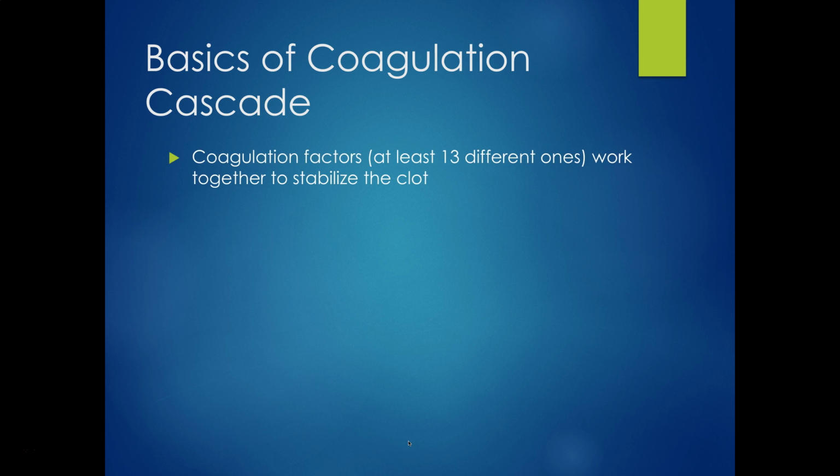We talked about the coagulation factors. There's at least 13 different ones. There's 12 clotting factors, and then there's some other factors as well, like von Willebrand factor. They all work together to stabilize the clot. Also, there's been new coagulation factors discovered since I graduated from vet school 16 years ago. So, yeah, they're learning more all the time about how this works.